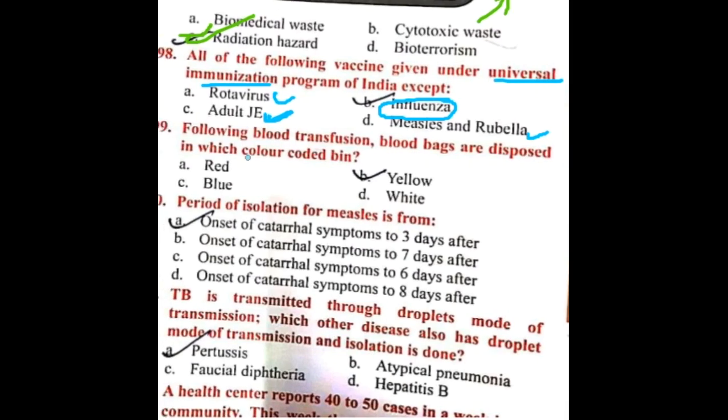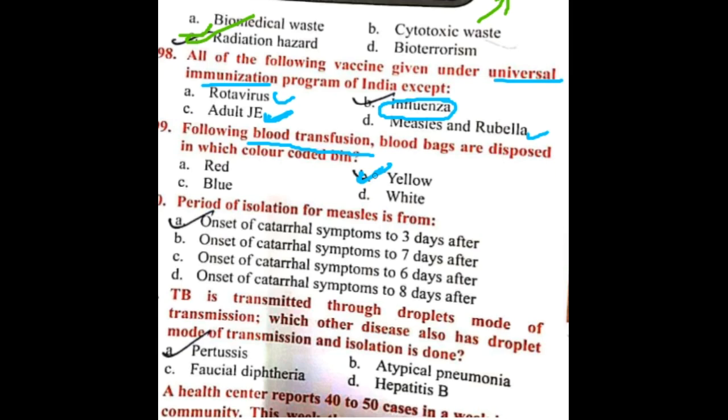Okay, next question. Following blood transfusion bags are disposed in which color coded bin? Always remember, blood transfusion bags are in yellow bin, because blood transfusion bags are actually human anatomical wastes, right? So these are put under yellow bin.